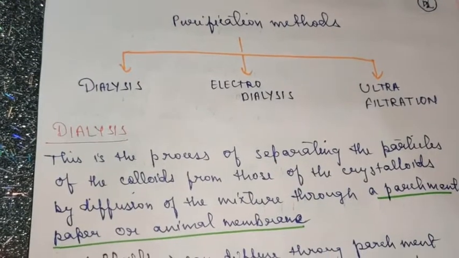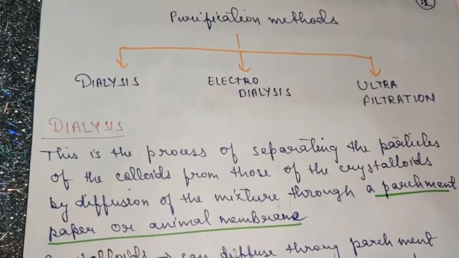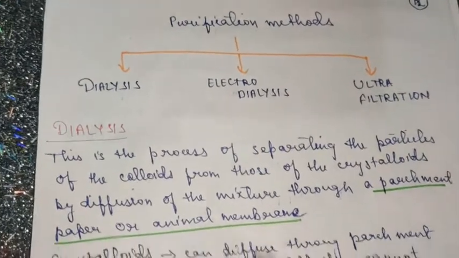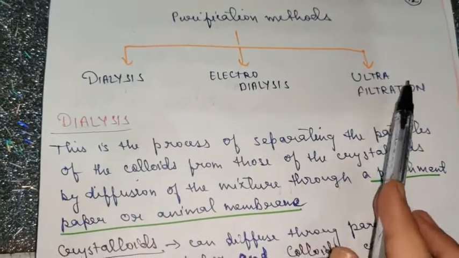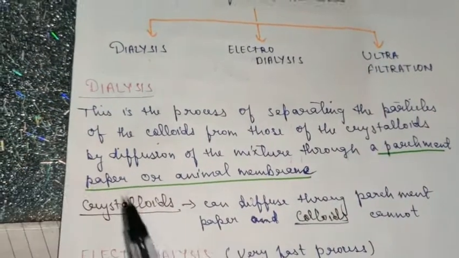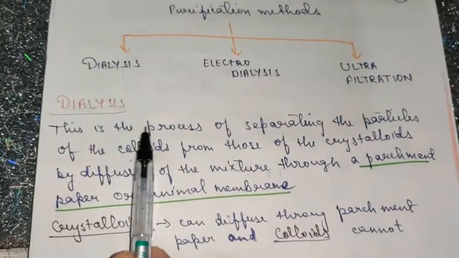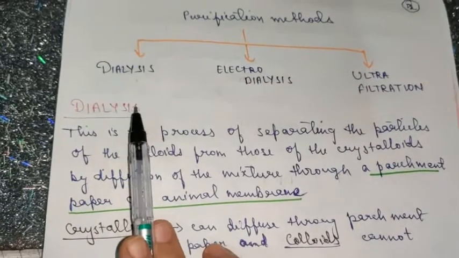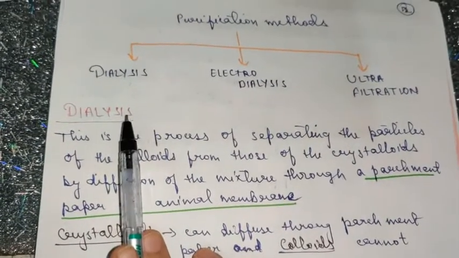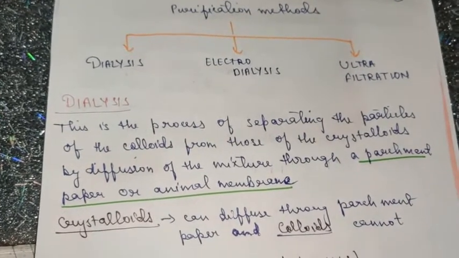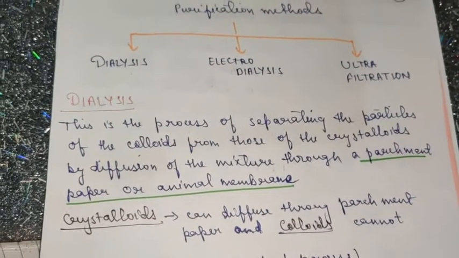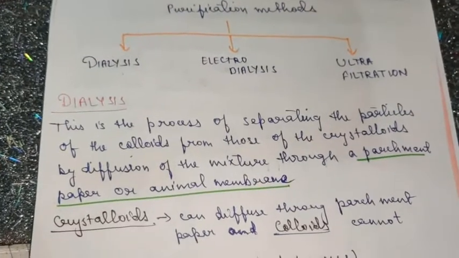Now moving on to the next topic, that is purification methods. Purification of sol includes three main methods: dialysis, electrodialysis and ultrafiltration. Dialysis is a common technique which you must have heard of also. It is used in case of artificial kidney. So dialysis is a method of purification which includes the semi-permeable membrane and simple osmosis phenomena.